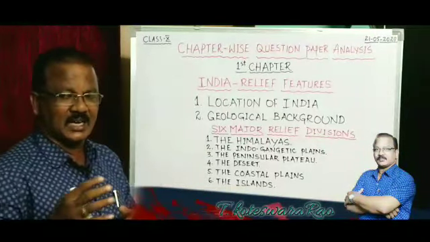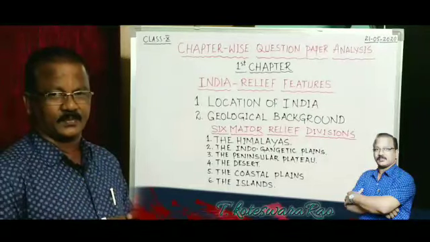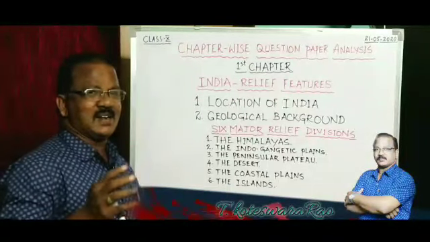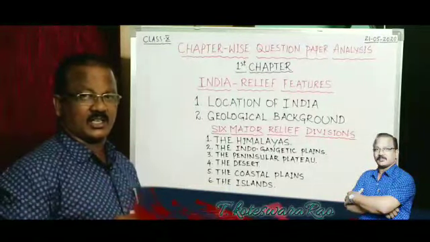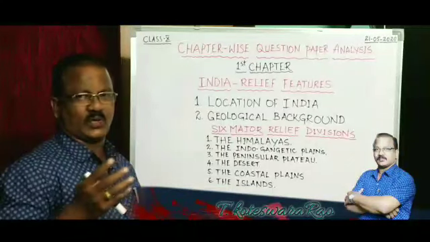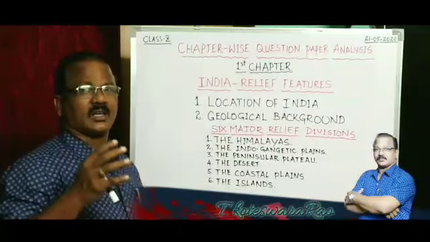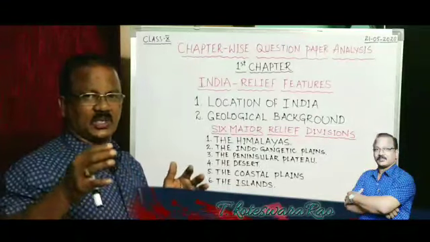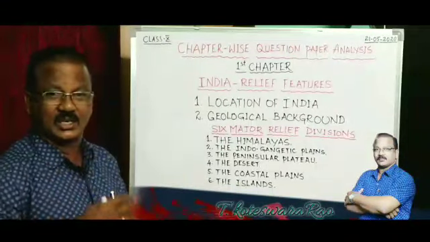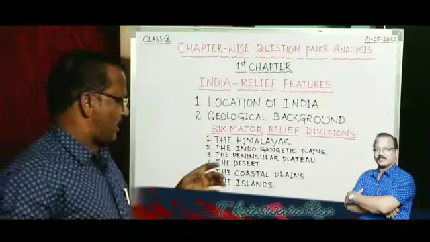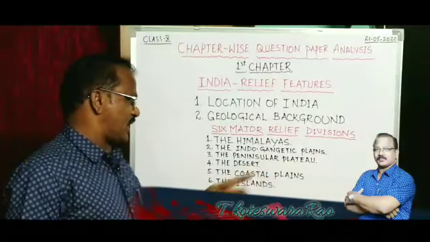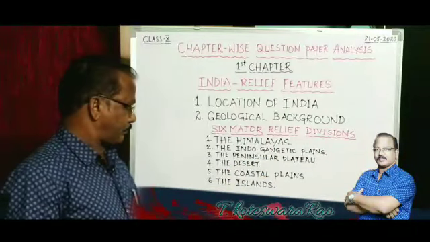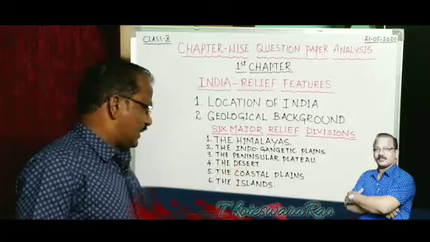Annamalai Hills, Palani Hills, Cardamom Hills. And what are the important hill tracks in Eastern Ghats? That is Velikonda, Palkonda, Seshachalam. These are the important hill tracks in the Eastern Ghats. So many very short questions may arise from the peninsular plateau and from the desert.